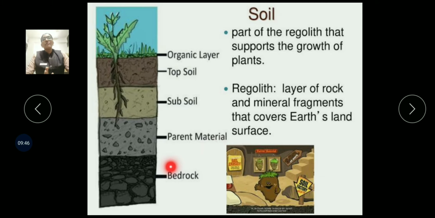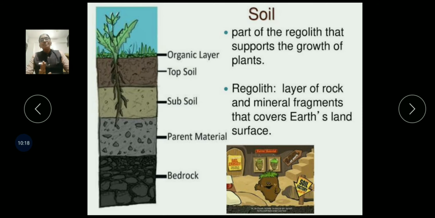If someone asks you whether soil formation is a short term or long term process, the answer you have to give is that it is a long term process. And what is regolith? Regolith is the layer of rock and mineral fragments that covers the earth's land surface. That regolith has many pebbles, stones and gravels in it. And soil is the part of the regolith that supports the growth of plants.